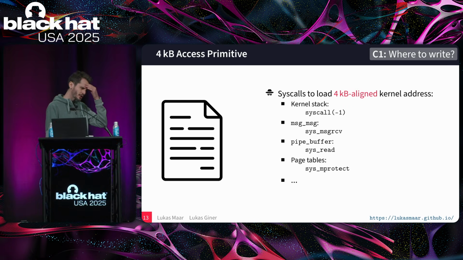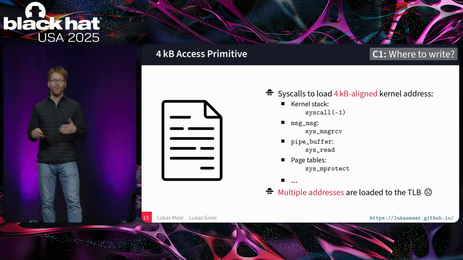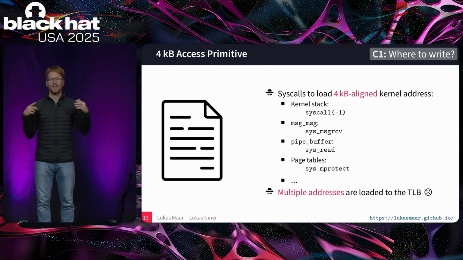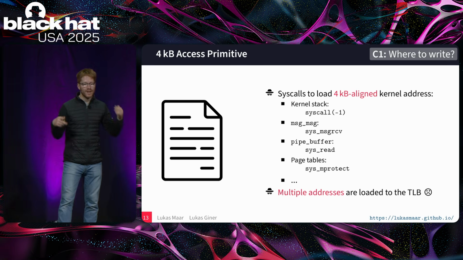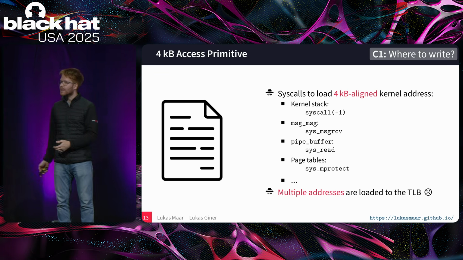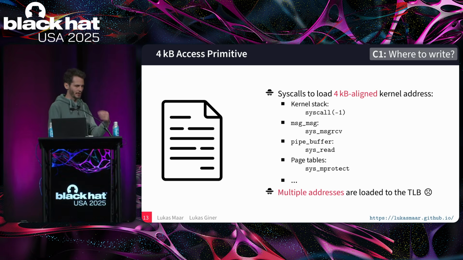And so we're usually interested in one page. Are these syscalls so convenient that they access exactly the one page we're interested in? Unfortunately, no. All of these syscalls access a lot of kernel objects. Therefore, a lot of kernel pages will be loaded into the TLB. All right, so there are a lot of pages. How do we find the one that we're interested in?